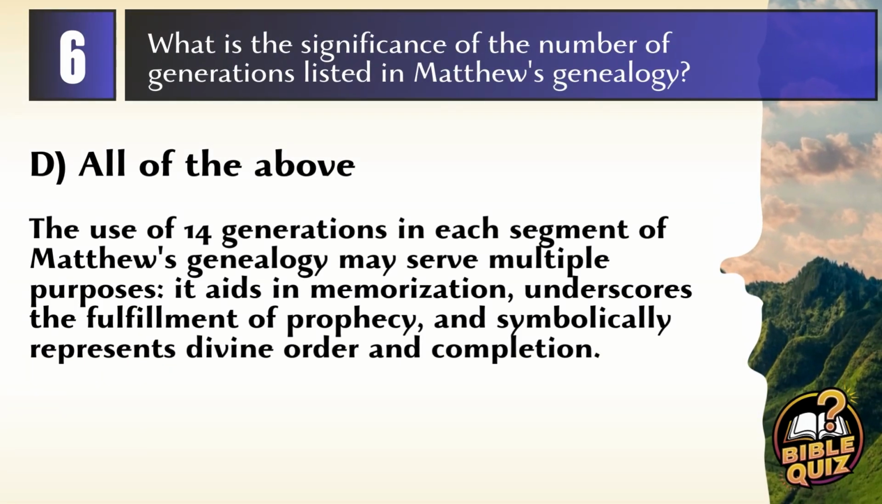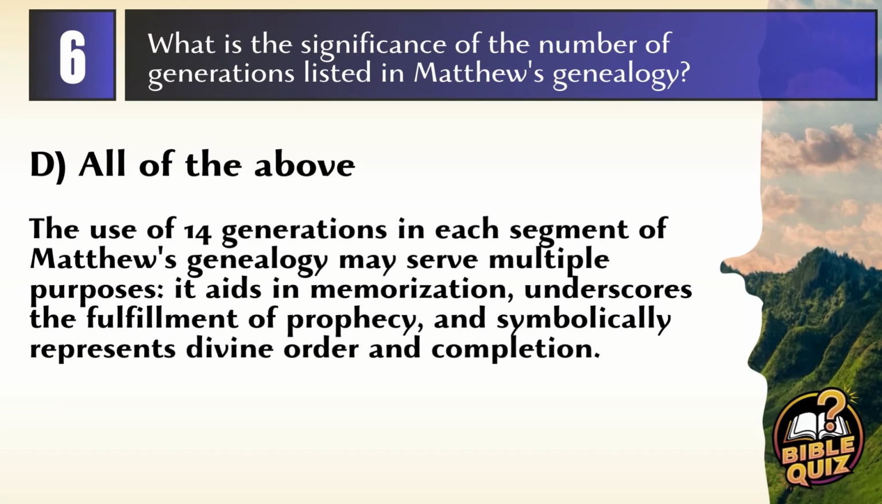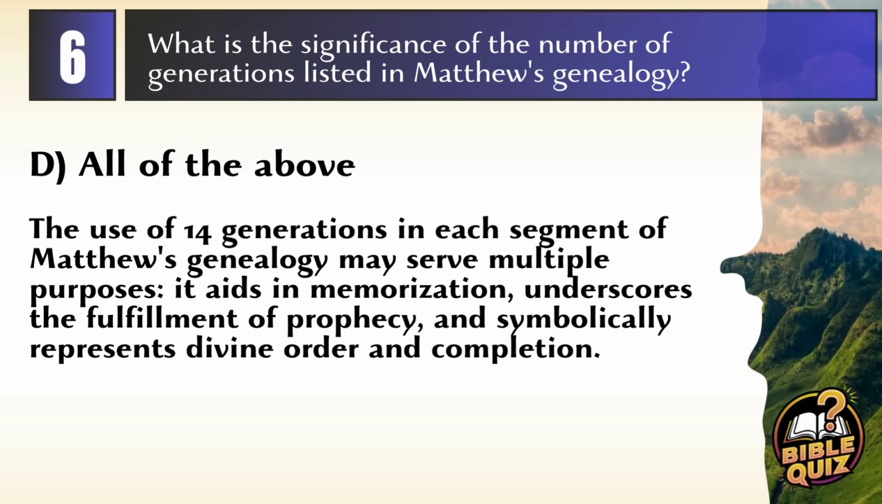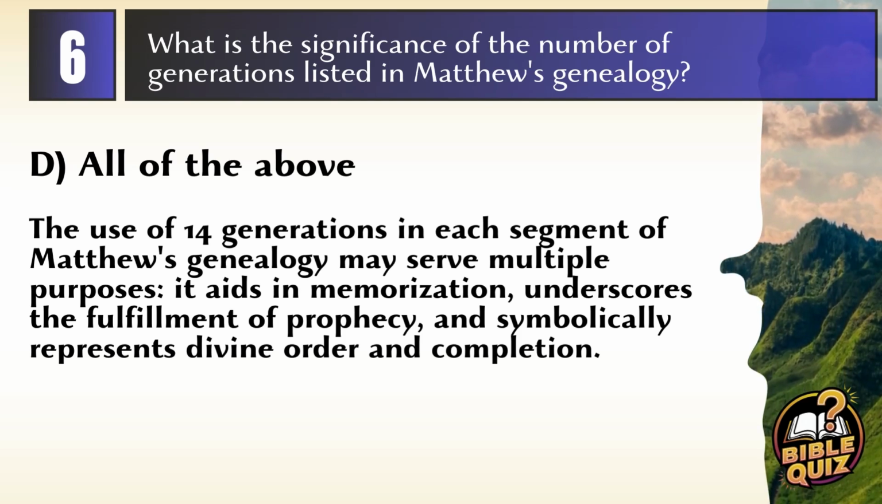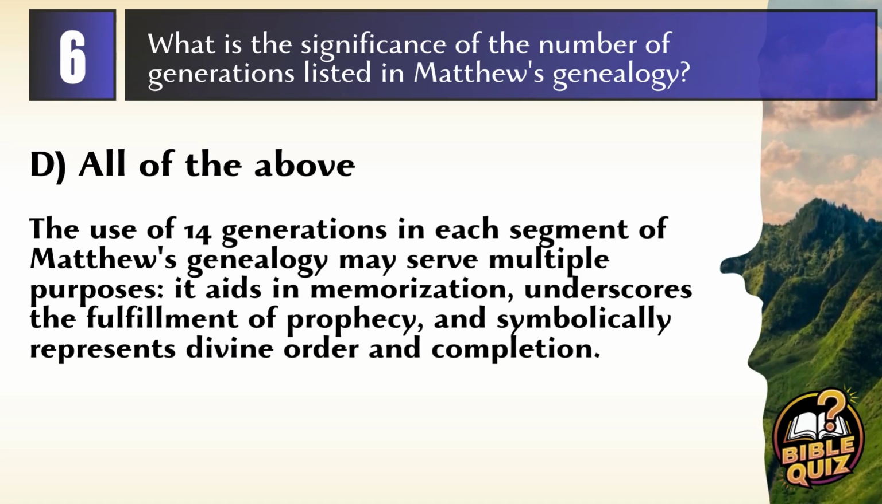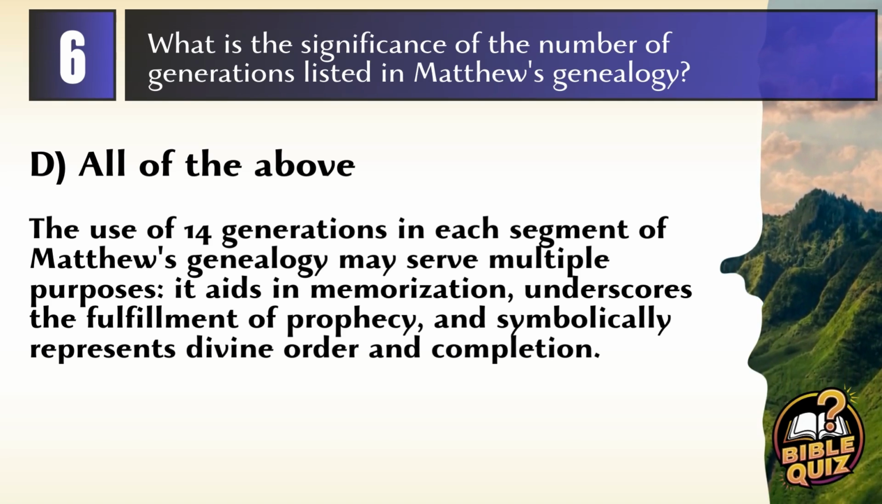Answer: D. All of the above. The use of 14 generations in each segment of Matthew's genealogy may serve multiple purposes. It aids in memorization, underscores the fulfillment of prophecy, and symbolically represents divine order and completion.